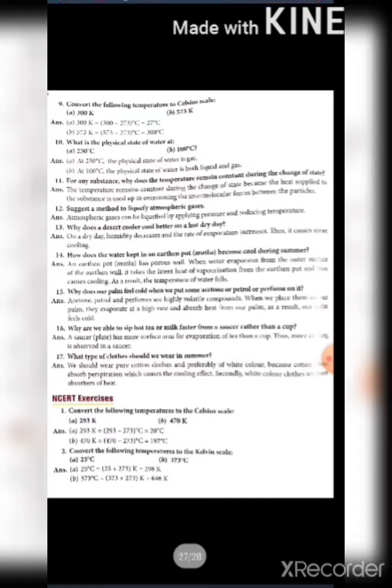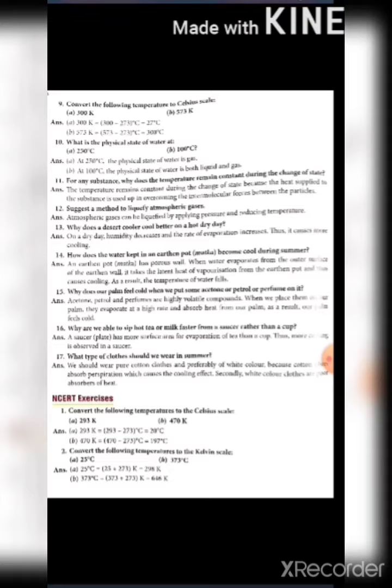Next question is convert the following temperature into Celsius scale. 300 Kelvin will be 27 degrees Celsius and 573 Kelvin will be 300 degrees Celsius. This is by the formula 300 minus 273 and 573 minus 273.